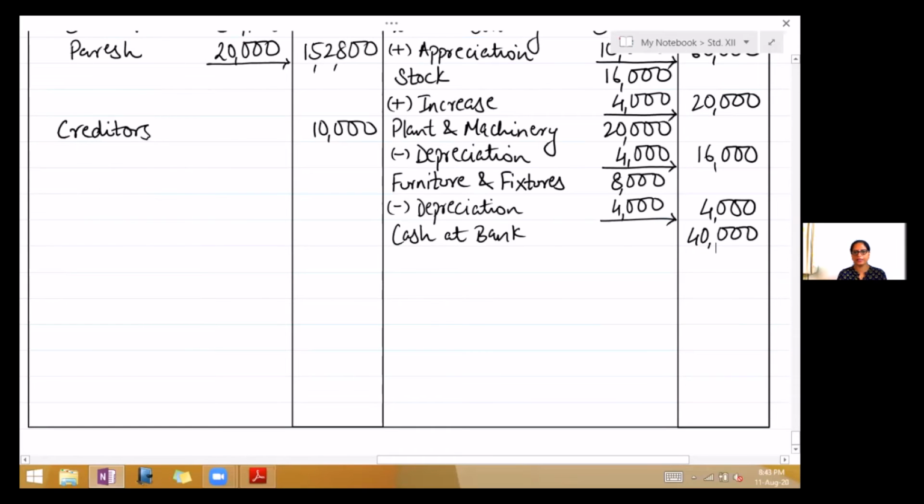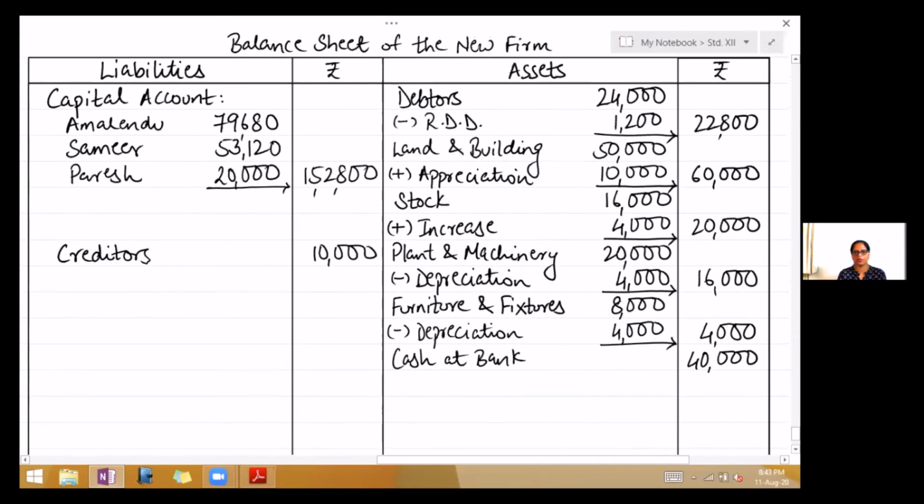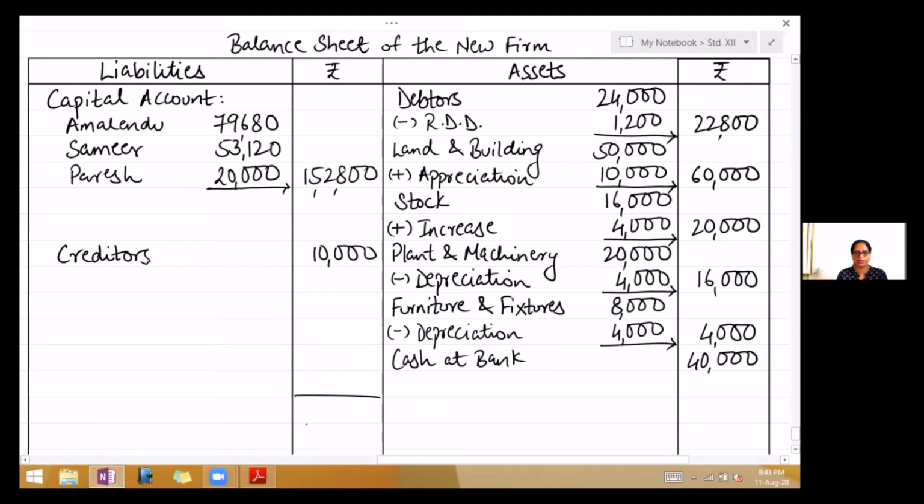And now we will tally the balance sheet. So take the total of the balance sheet. The liabilities side 1,62,800 and the same on the asset side. So children, we have only finished with the ledger accounts. Now we have to write the journal entries for this, because basically they have asked us to only give journal entries, but these ledger accounts are going to help us to write those entries.